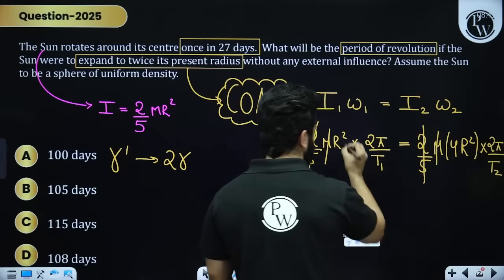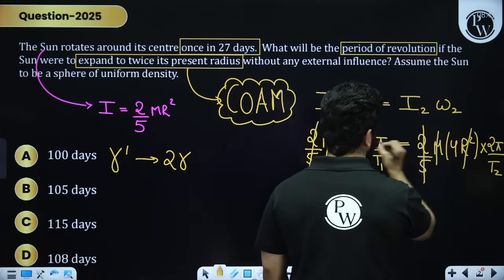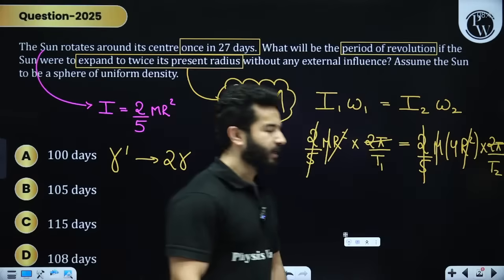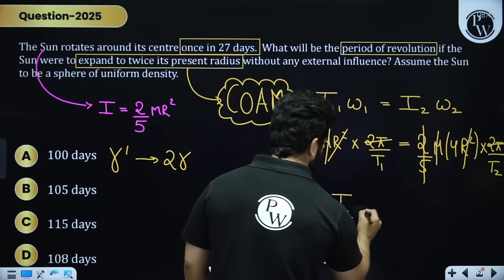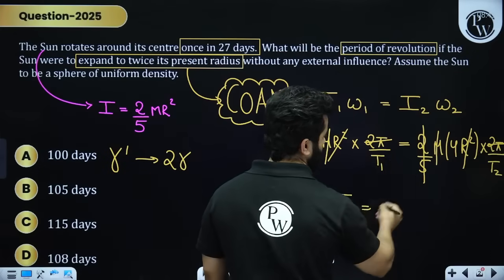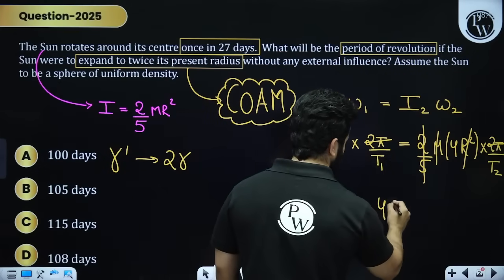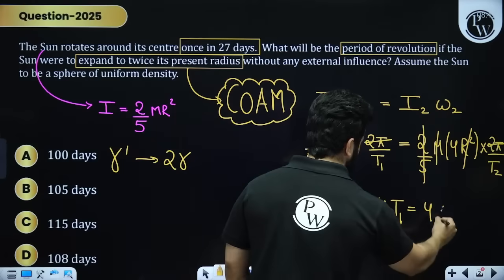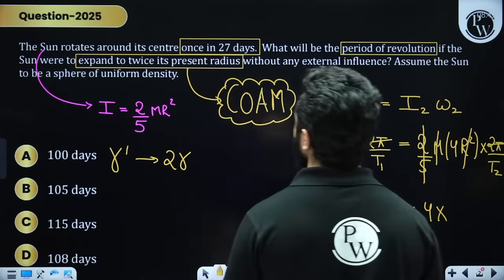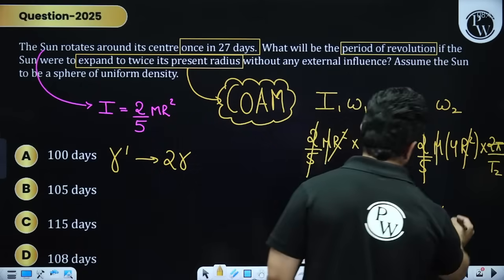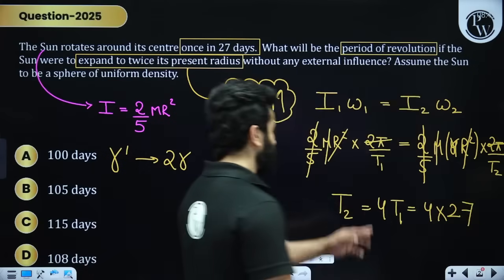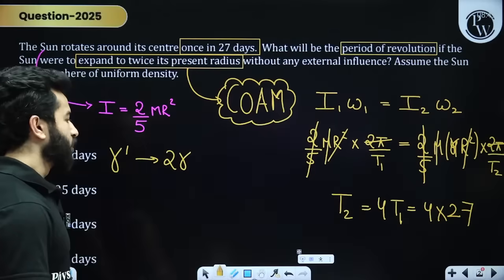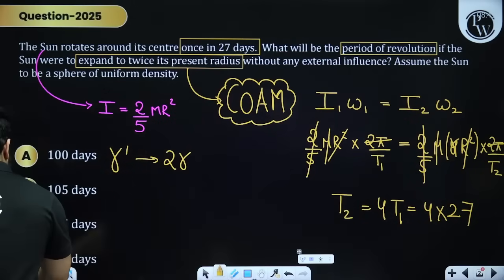M and m get cancelled out, r square and 2 pi also cancel out. That means T2 will be 4 times of T1, and we all know that T1 was 27. So this is 8, this is 2, right? So that means the correct answer is going to be 108.